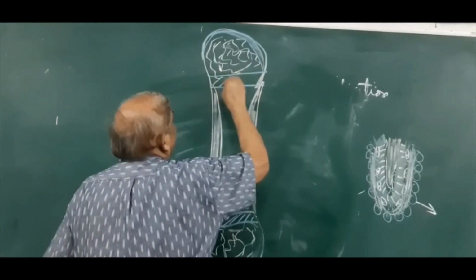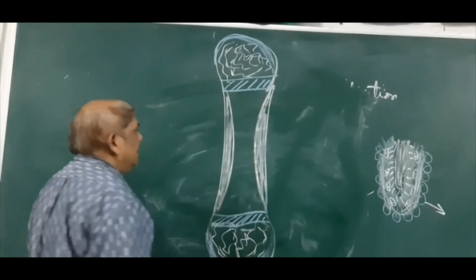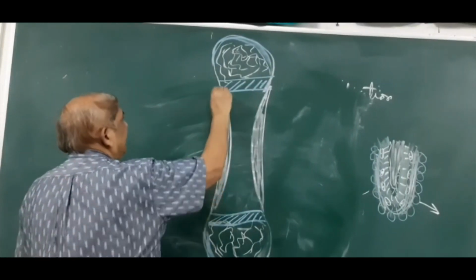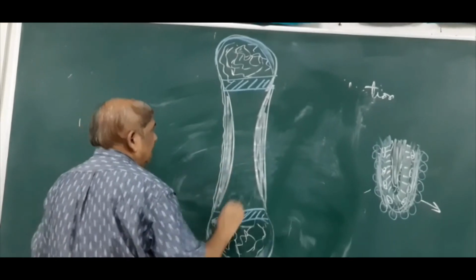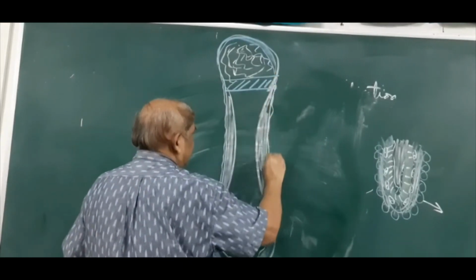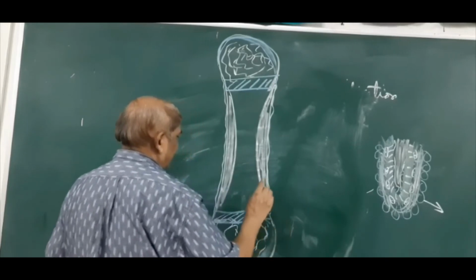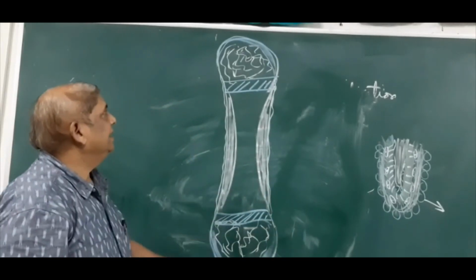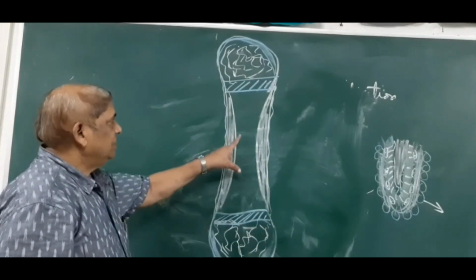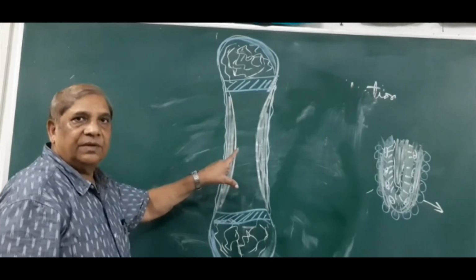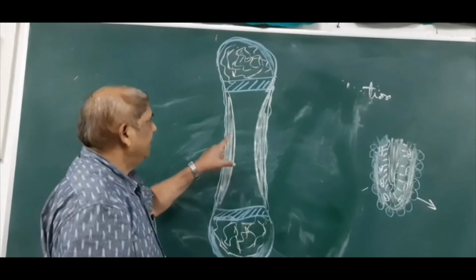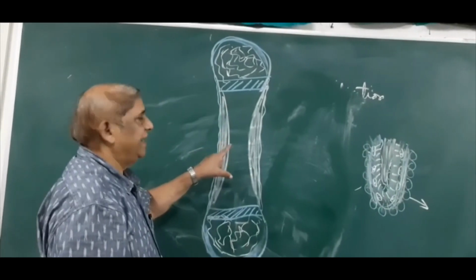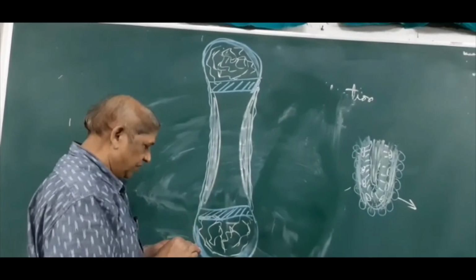Now, except the articular cartilage, the whole of this bone is covered by the perichondrium, right? So this is a developing bone from a child.